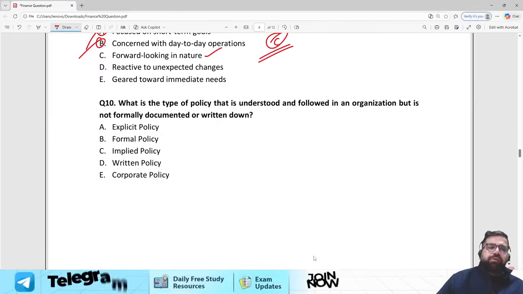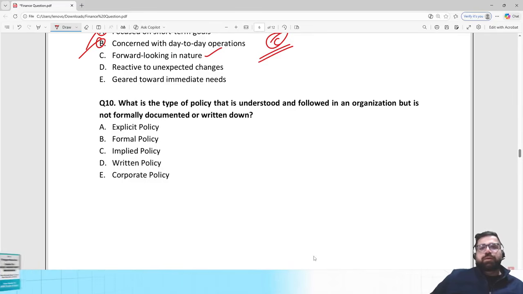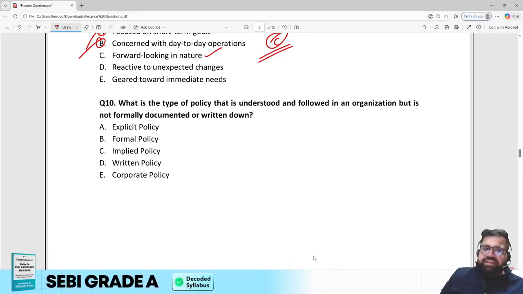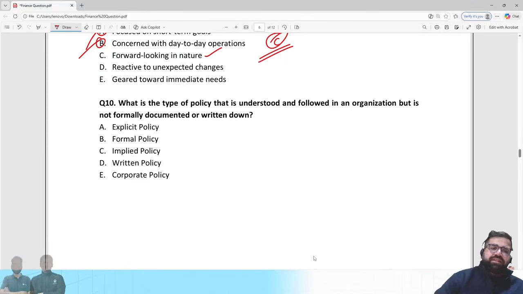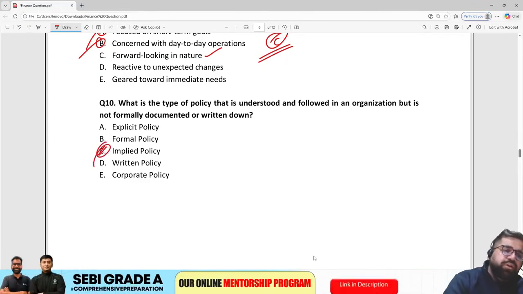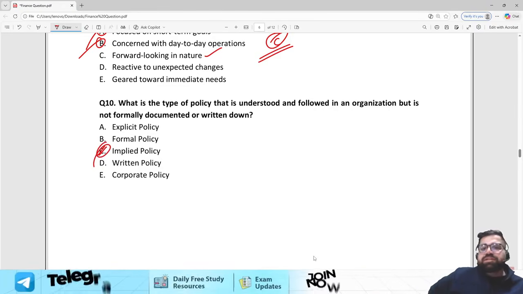Question number 10. What is the type of policy that is understood and followed in an organization but not formally documented or written down? Policies can be of multiple types, like formulated policy, appealed policy, implied policy, and whatnot. So see, which type of policy is understood and followed in the organization but is not formally documented? Such policies which are not documented are known as implied. So for question number 10, the answer will be option number C.